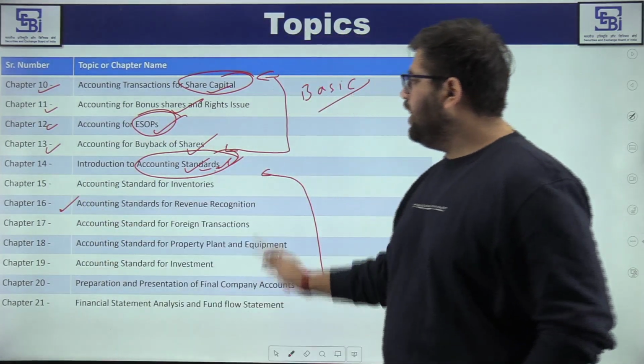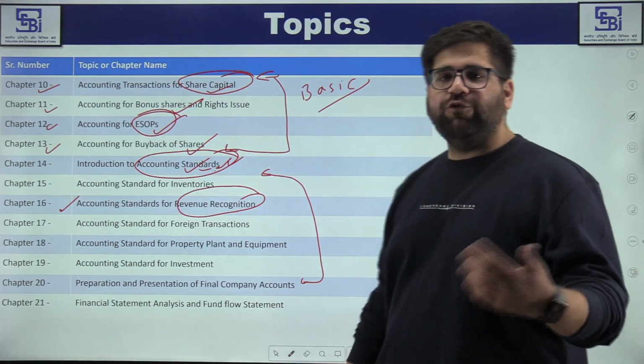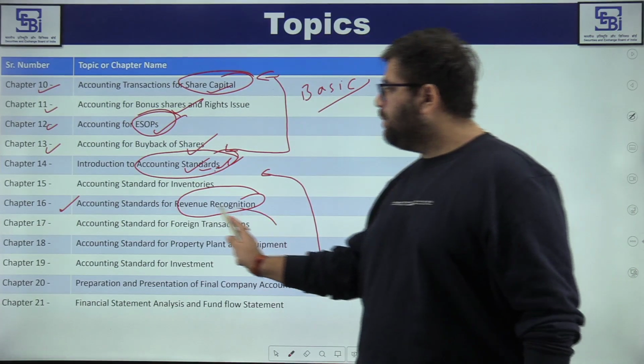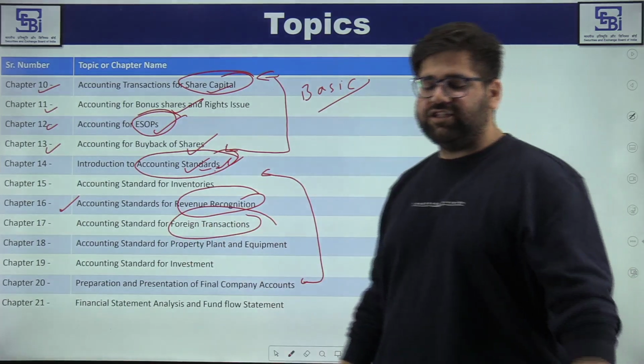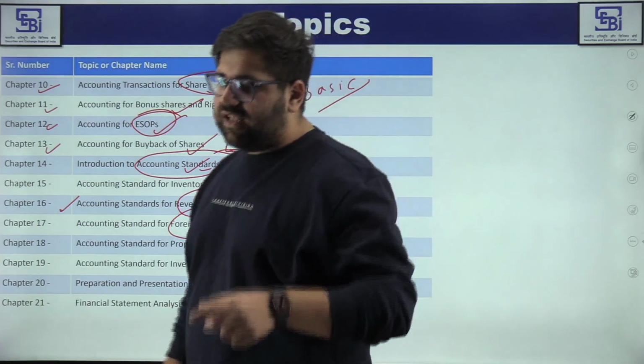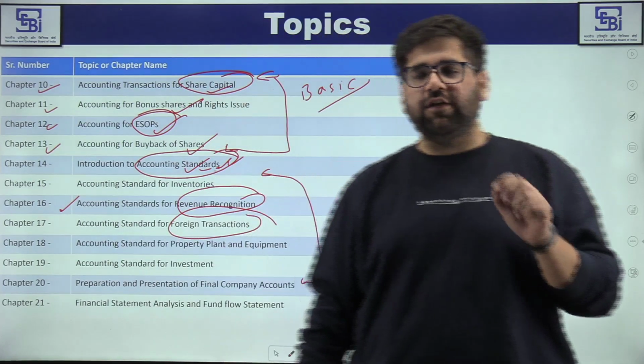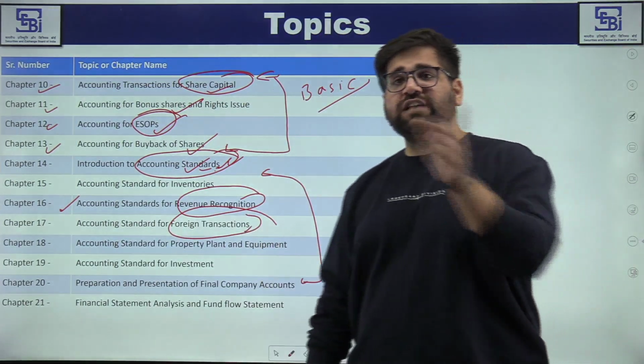Chapter 16 is regarding revenue recognition, that how you have to follow the concept of revenue recognition. Chapter 17, my friends, foreign transactions. If I talk regarding the PFRDA 2021 exam, not the recent one, there was one question related to foreign transactions which was asked in phase 2.